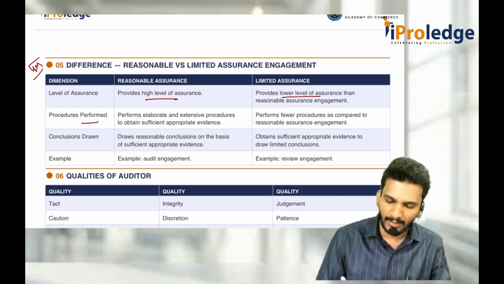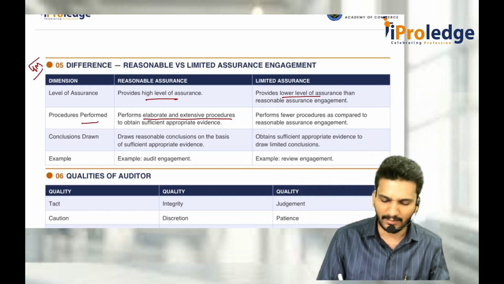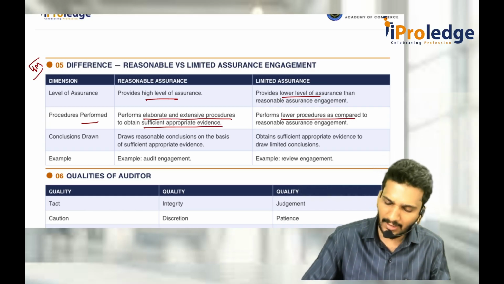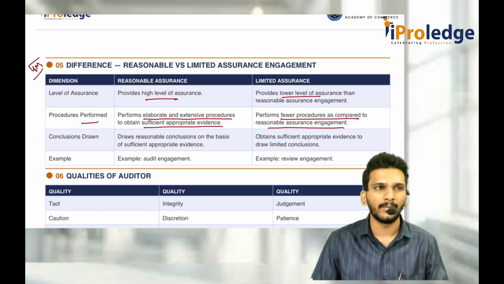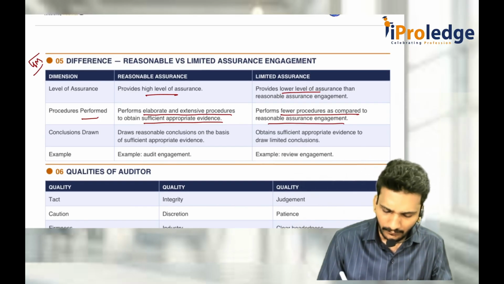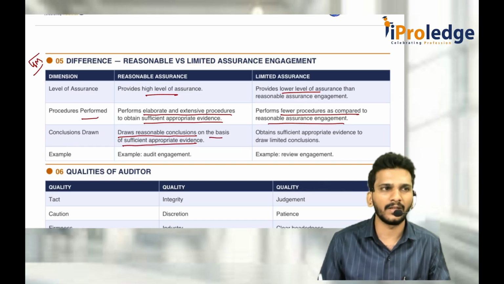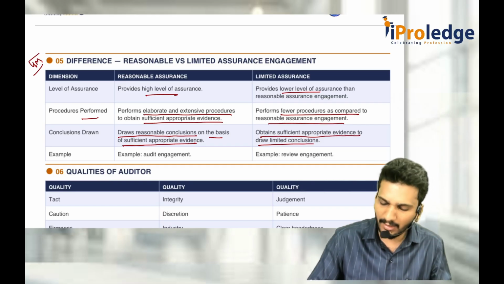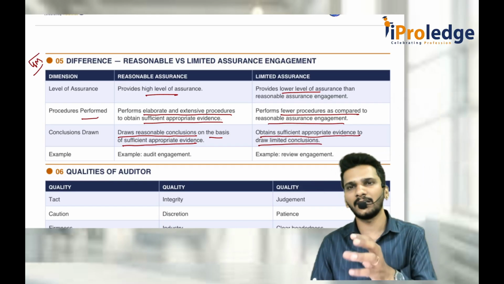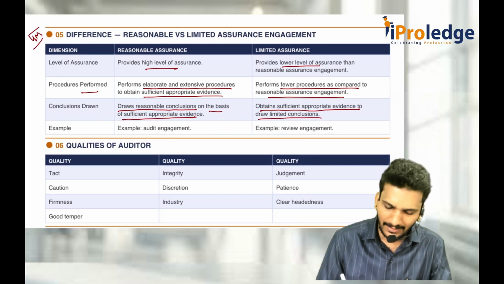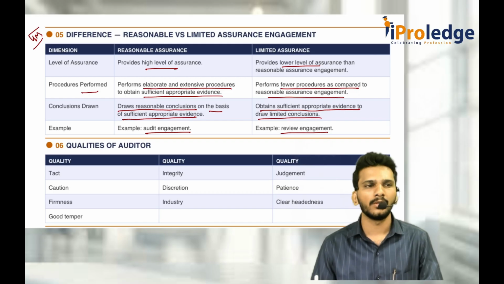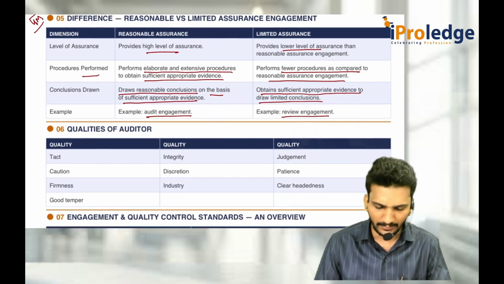Procedures performed. It is elaborate and extensive procedures to obtain sufficient appropriate audit evidence. Here, only fewer procedures compared to reasonable assurance are being performed. To draw reasonable conclusions on the basis of sufficient and appropriate audit evidence. But here you obtain sufficient and appropriate audit evidence to draw limited conclusions. Give only as much opinion as needed. Examples are audit engagement and review engagement. You should write 4 points for 4 marks.